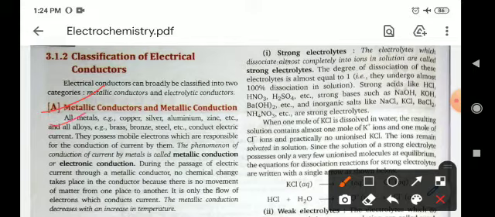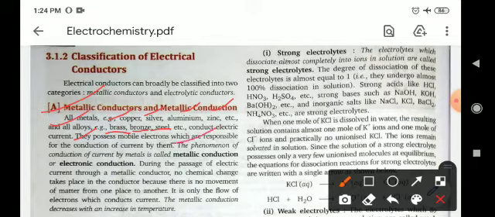All metals, for example copper, silver, aluminium, zinc, etc., and their alloys like brass, bronze, steel, etc., conduct electric current. They possess mobile electrons which are responsible for the conduction of current. Means metals show conductivity due to the presence of free mobile electrons.